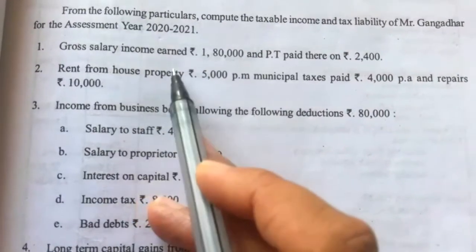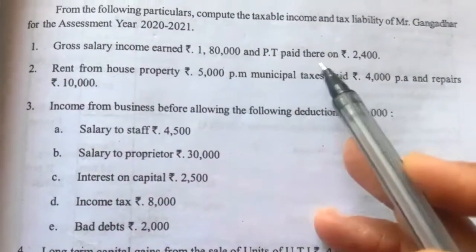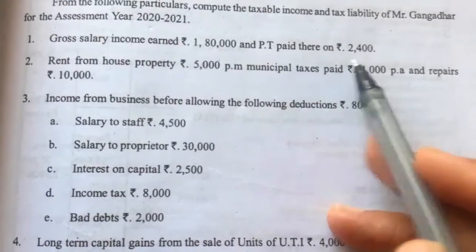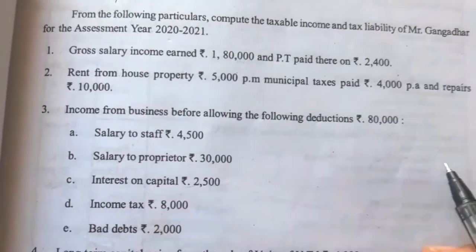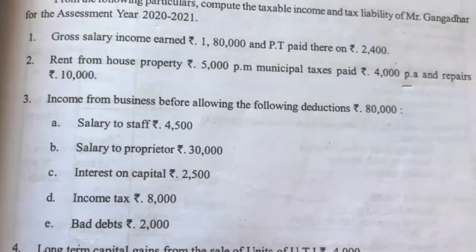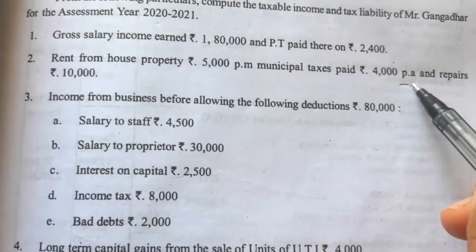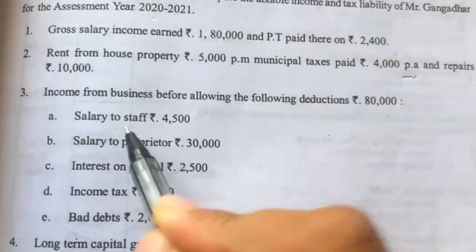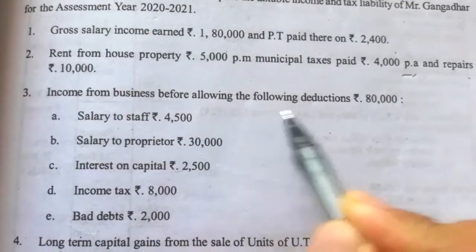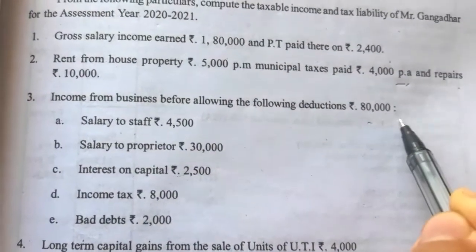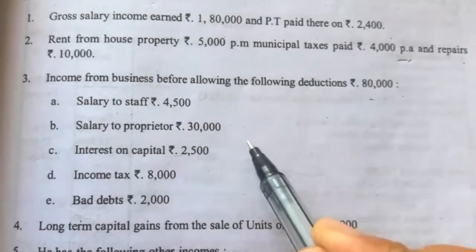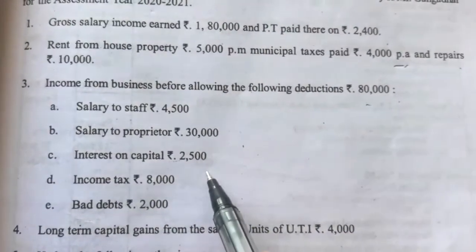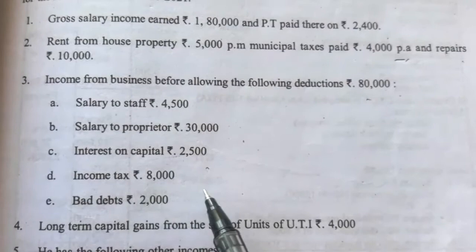First one, gross salary income received 1,80,000, professional tax paid thereon rupees 2,400. Next one, rent from house property rupees 5,000 per month, municipal tax paid rupees 4,000 per annum, and repairs rupees 10,000. Income from business before allowing following deduction rupees 80,000. So the deductions are salary to staff rupees 4,500, salary to proprietor rupees 30,000, interest on capital rupees 2,500, income tax rupees 8,000, bad debt rupees 2,000.